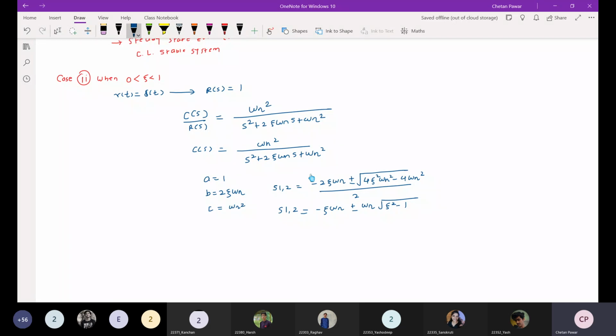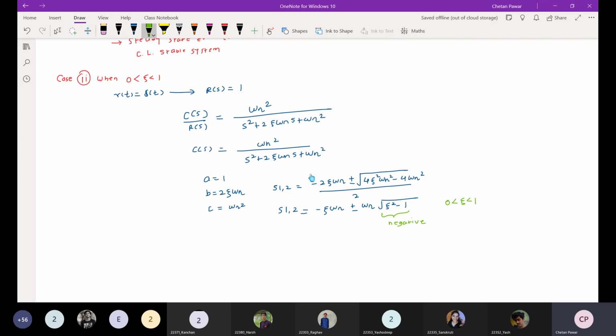Now here zeta is given between 0 and 1, so this term will become negative, because the zeta value is between 0 and 1.